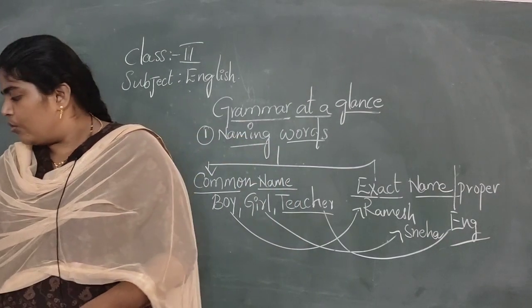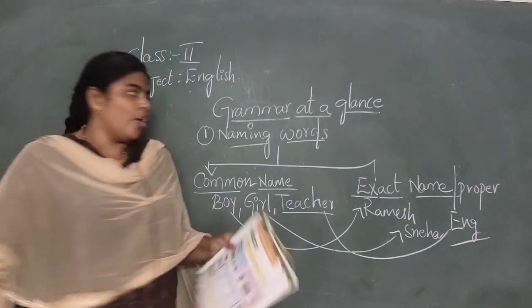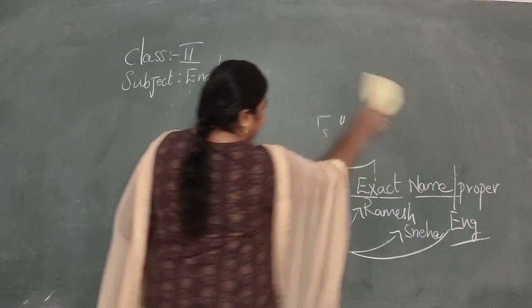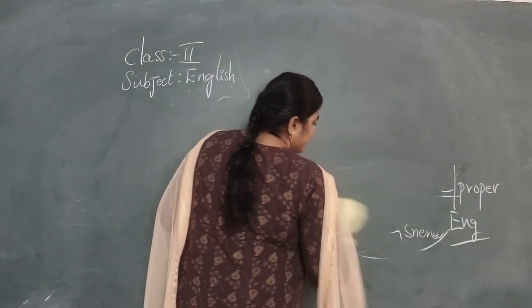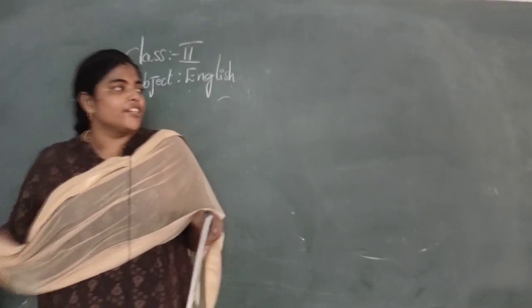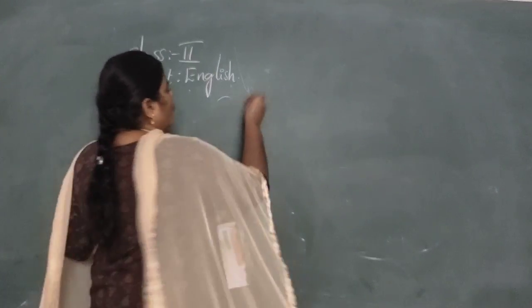Okay. So let's move to the next topic. We have gone through the common names, and next I would like to introduce you to the one and many concept.